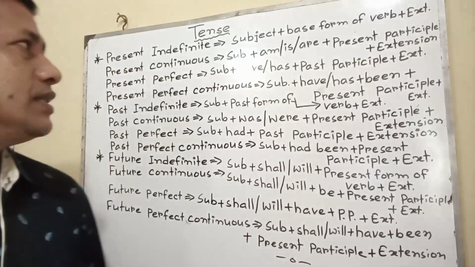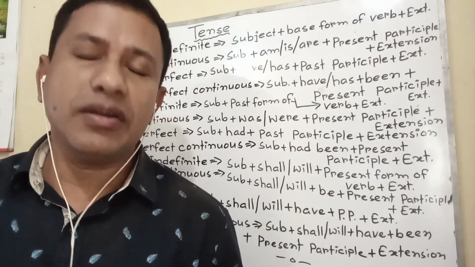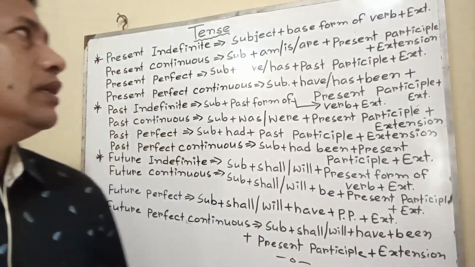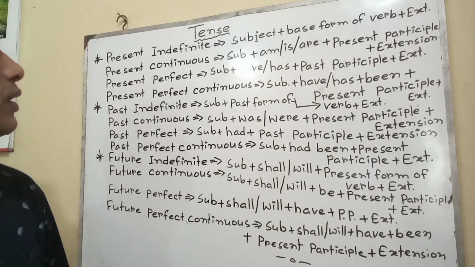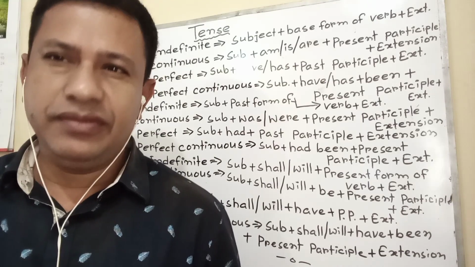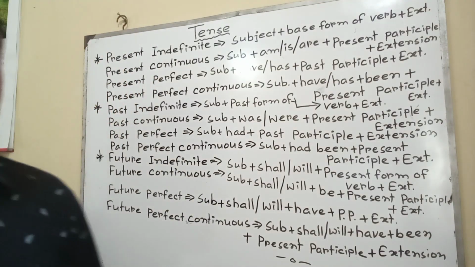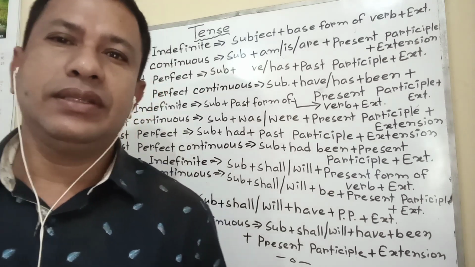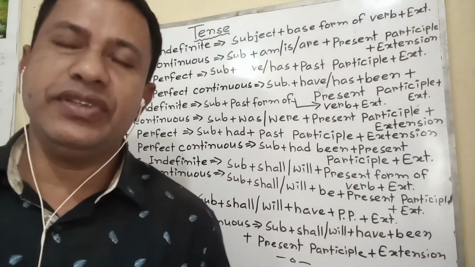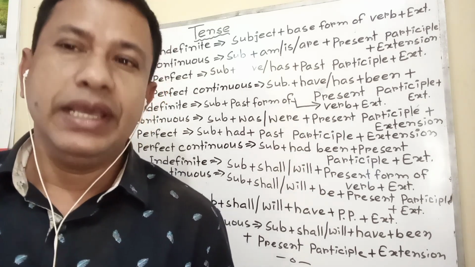The tense which refers to present time is called present tense. The tense which refers to past time is called past tense. The tense which refers to future time is called future tense.